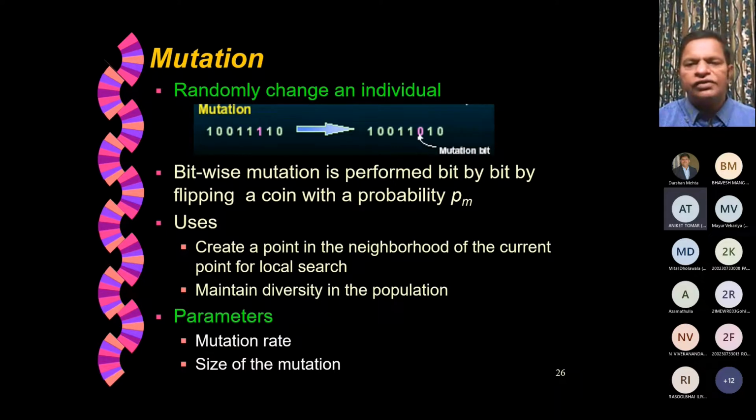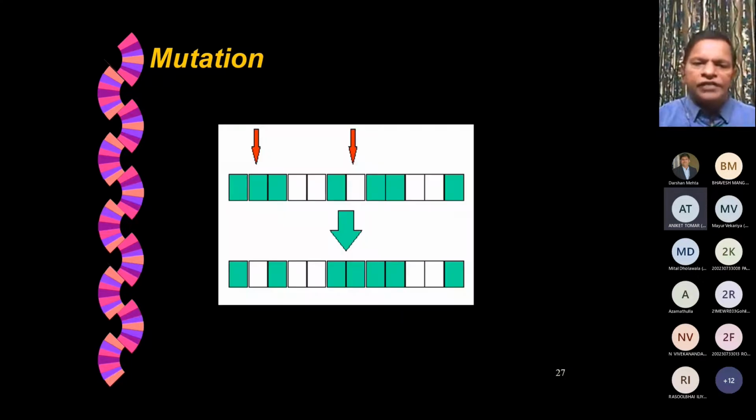None means there is no mutation as far as that offspring is concerned. How many times you want to do it can be decided again through a random approach. So this is what happens if you have a chromosome and at 2 locations you have modified it through mutation. This would result in its opposite, and this would result in its opposite. 0 would become 1 and 1 would become 0.